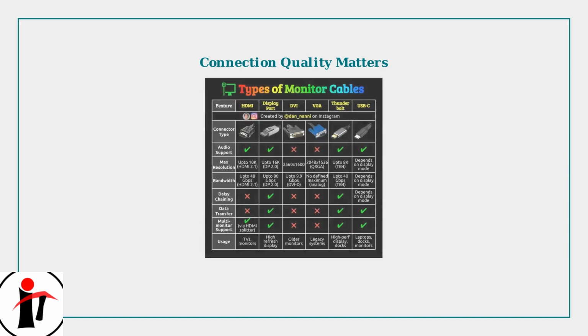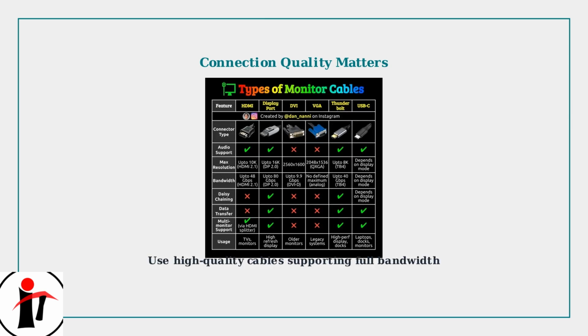Proper cable selection is crucial for optimal display performance. Different connection types support varying resolutions and refresh rates, directly impacting your monitor's capabilities. This comparison chart shows different monitor cable types and their capabilities. DisplayPort and HDMI offer the best performance for modern monitors, while USB-C provides versatility for newer devices. Always use high-quality cables that support your monitor's full bandwidth requirements.